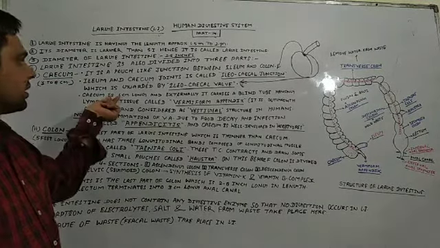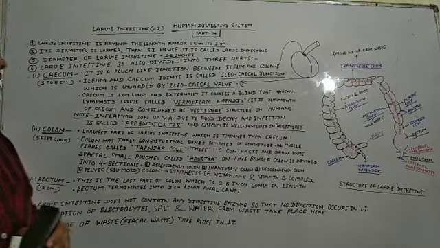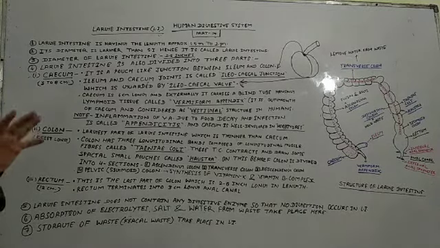The cecum is 6 cm long, and externally it carries a blind tube having lymphoid tissues called the vermiform appendix. It is an outgrowth of the cecum and considered a vestigial structure in humans. So it is very important, students.